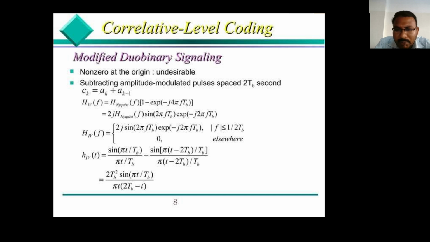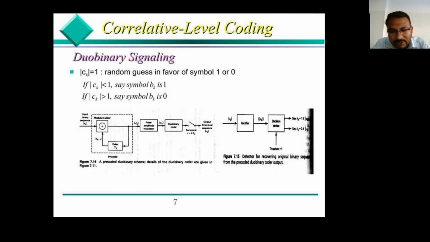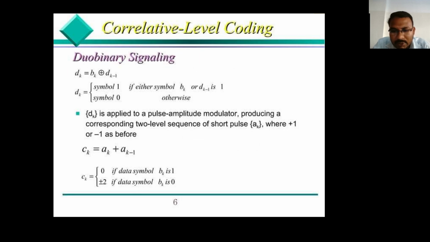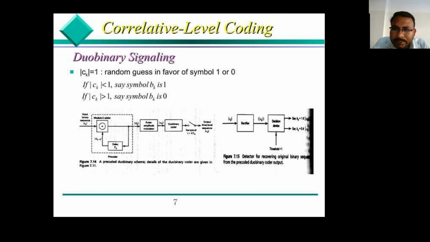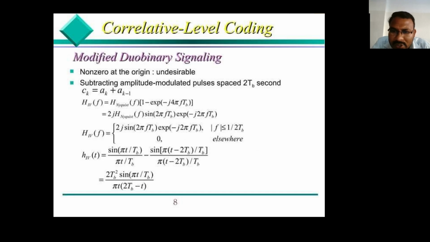That is H_W of f, equal to H Nyquist of f times 1 minus exponential of minus j 4 pi f T_b, because we represent the signal value as plus or minus 2. So that is equal to 2j H Nyquist of f sine 2 pi f T_b times exponential of minus j 2 pi f T_b.